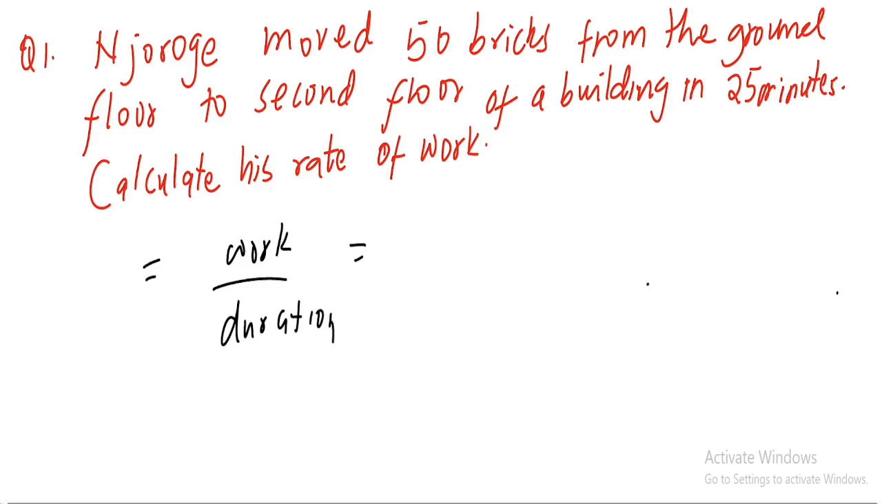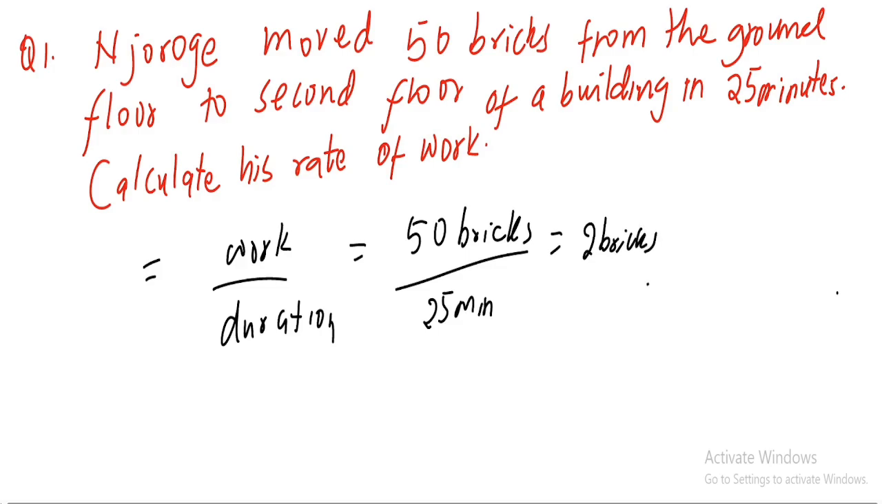So he moved 50, or it can be work or amount of things. So 50 bricks in 25 minutes. So it's supposed to take 50 bricks divided by 25 minutes, to give you 25 goes into 50 two times. So it's just 2 bricks per minute. So that is his rate of work.